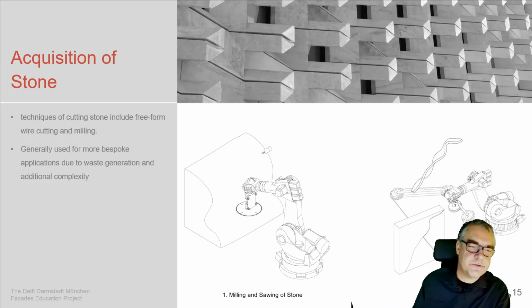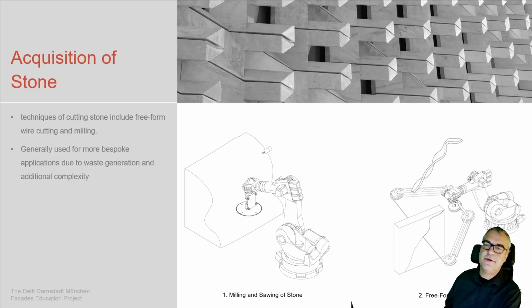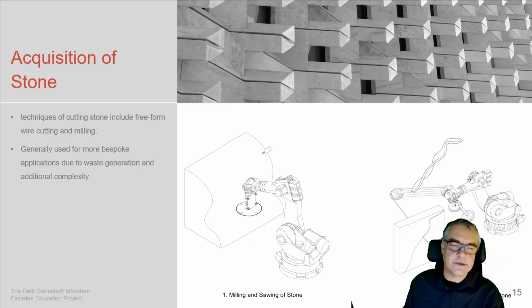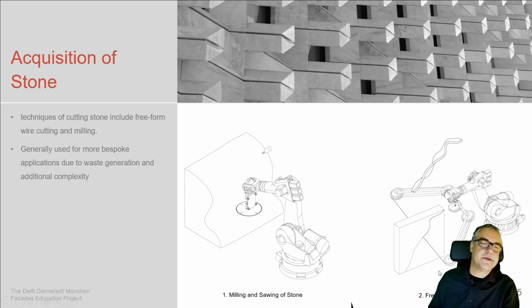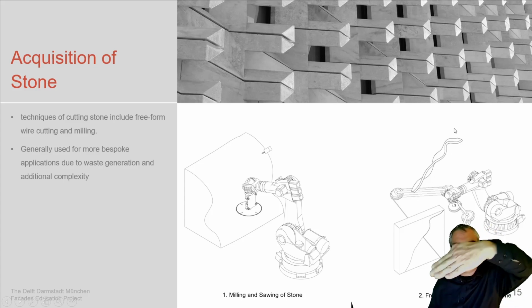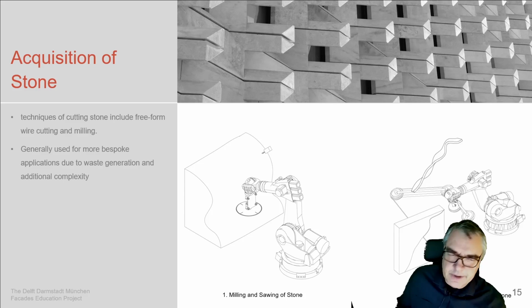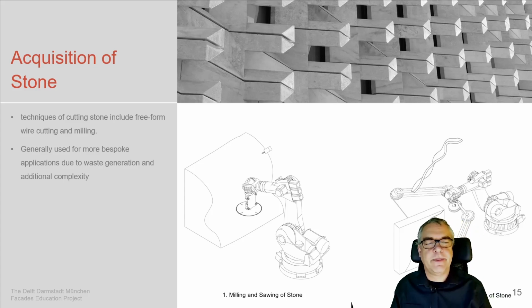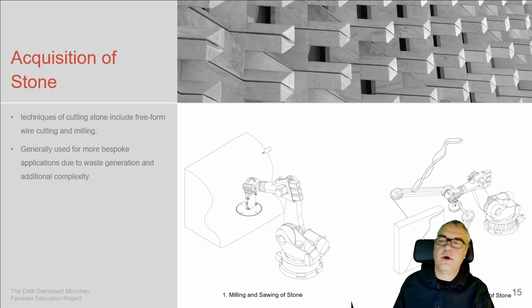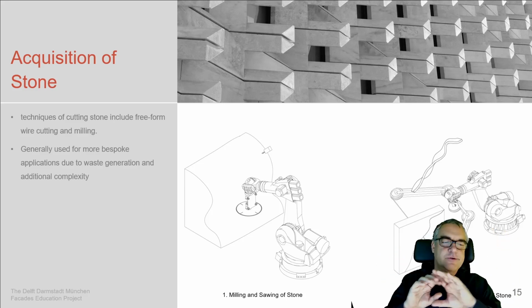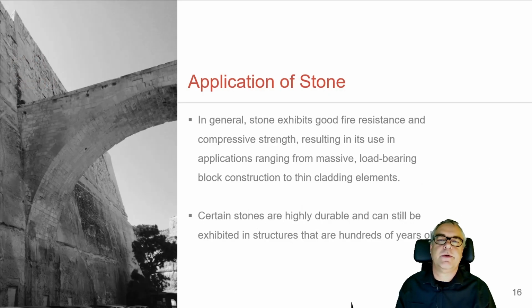Then obviously, with robotics appearing also in this field, the robot tool can handle the cutting devices, the wire cutting, for example, here, to create more free-form spaces by having a wire tilting around the direction which we expect the cutting to be done. This changes a lot our opportunities in producing more free-form stone structures, and it's just, for example, what we see at the top picture, a very nice natural stone, free-form cut object.